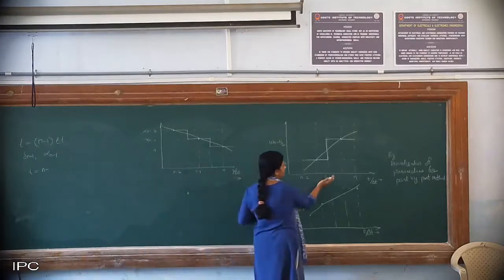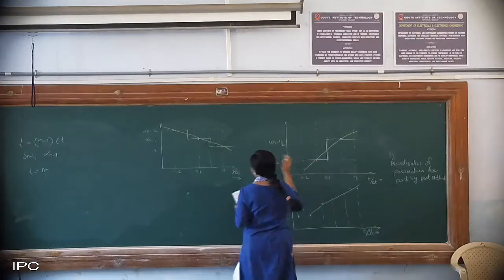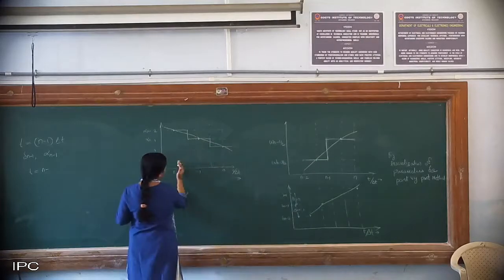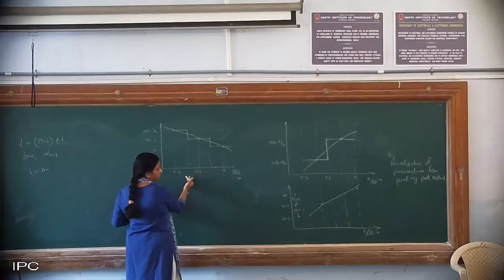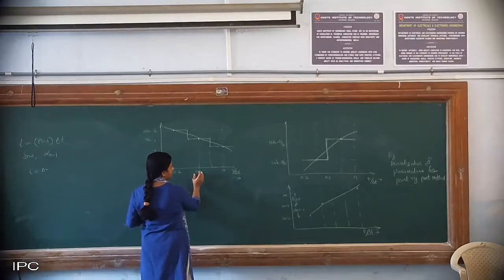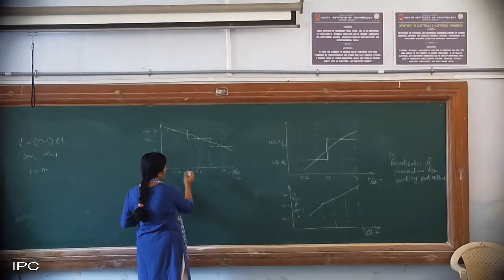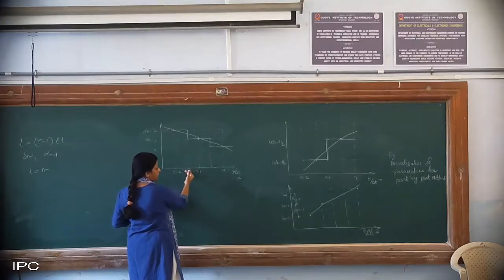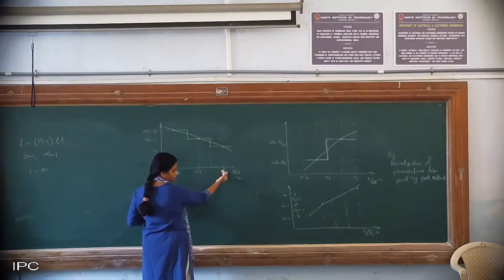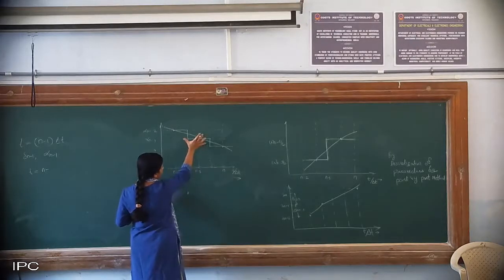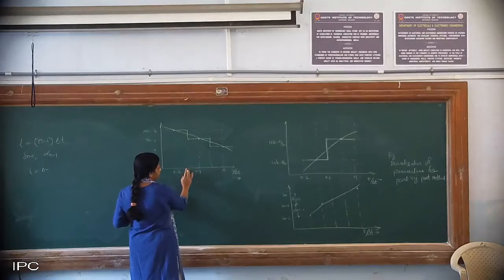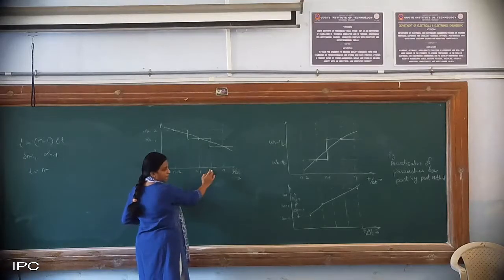So half of this is n minus 3 by 2. This is 2, this is 1, this is 1.5. Clear? This is n minus 2, this is n minus 1, and this is n. So it is n minus half. So from where to where is it remaining constant? From n minus 3 by 2 to n minus half.